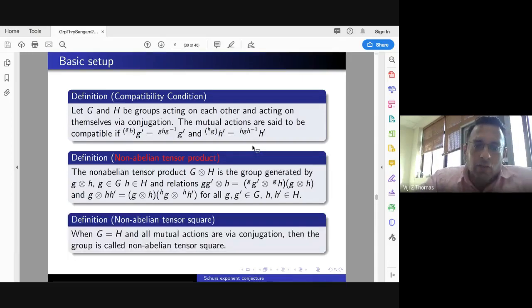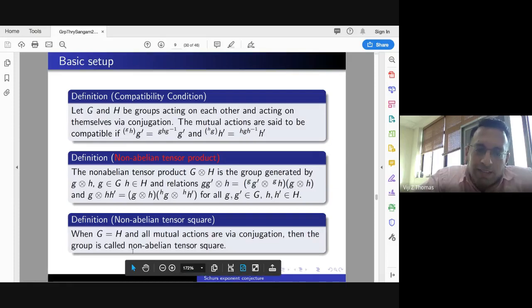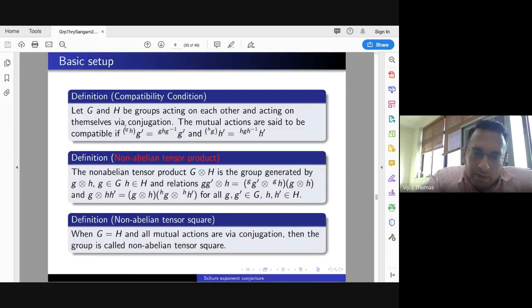Now, if both the groups are the same and all actions are via conjugation, then the group is called the non-abelian tensor square, in which case these conditions are automatically satisfied. Because G and H are the same group, G acting on H is just g h g inverse.